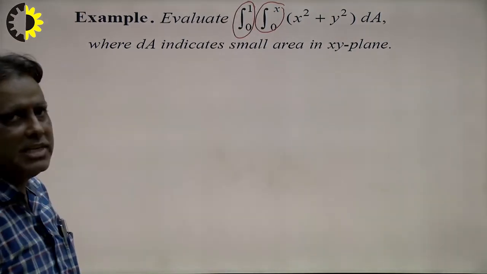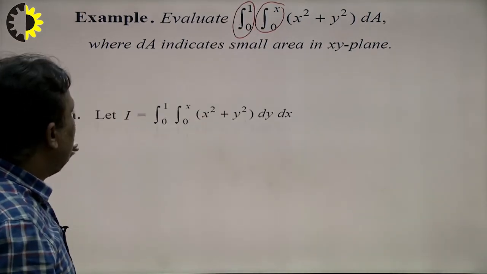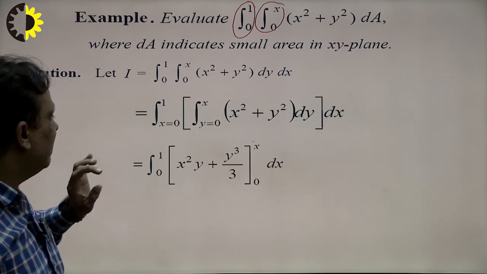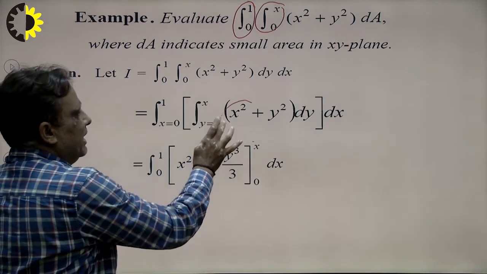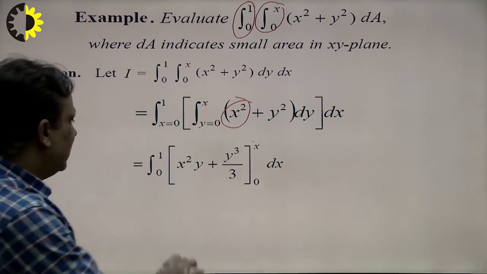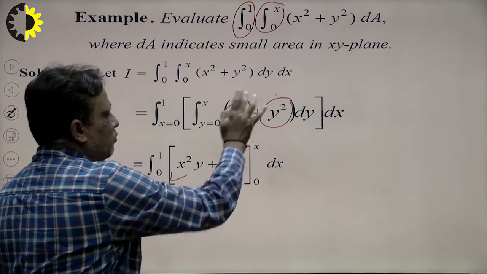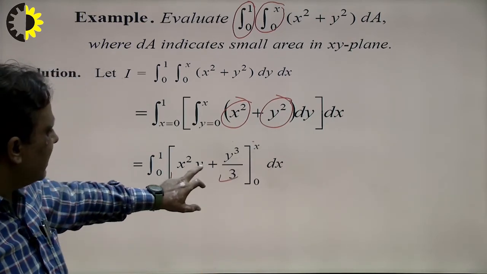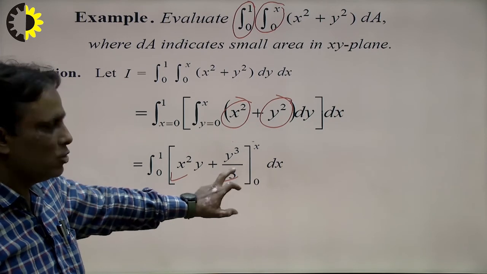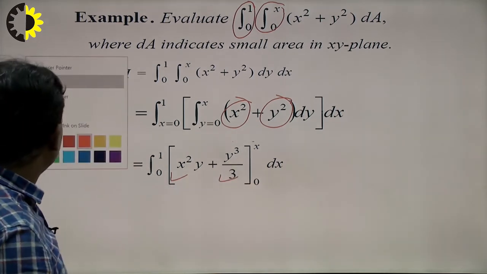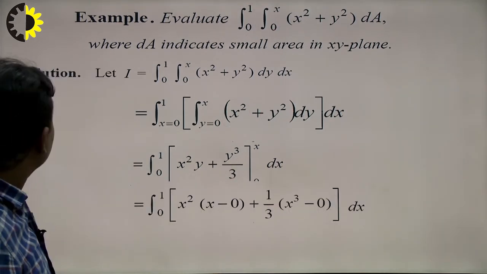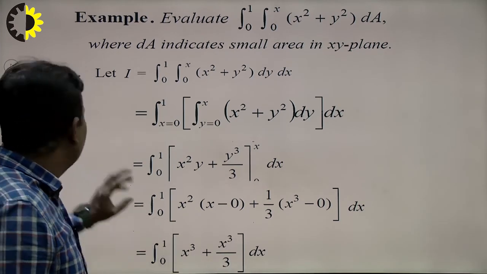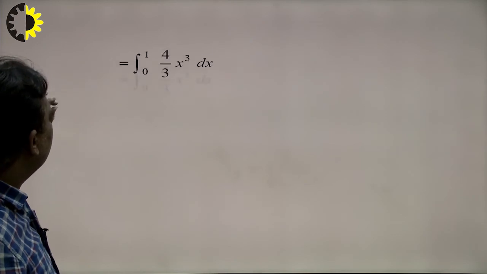So first of all we integrate with respect to y here. What will be the criteria here? We see very carefully. What will be the result? x square integrated with respect to y gives x square y, and y square gives y cube by 3. Upper limit minus lower limit: the upper limit gives x cube, and x cube by 3, and minus the lower limit, which will be 0 here. So the result will be x cube plus x cube by 3, which is 4x cube by 3, and the integral of x cube will be x to the 4 upon 4.